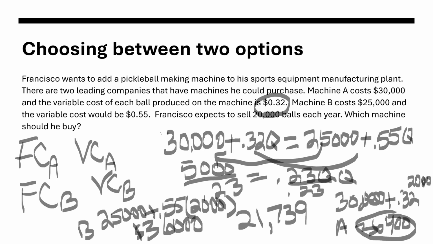Obviously, a little lower. So what this tells us is that if he's going to produce less than the break-even point, he should buy machine B because it costs him less money. If he's going to produce more than the 21,739, he should buy machine A. So, a little trickier when you're comparing two machines, but try running through that on your own where it's not quite so messy, and I think you'll see how that works.